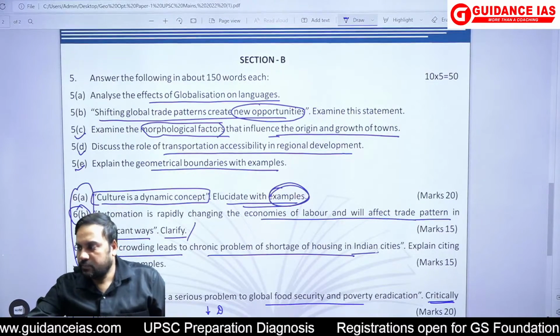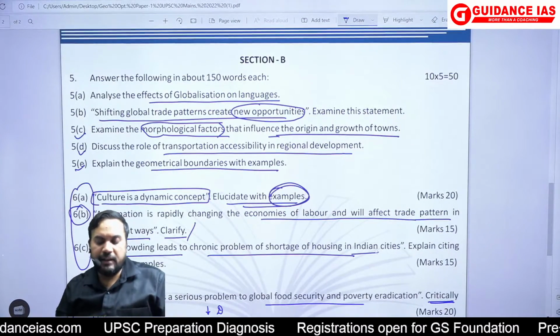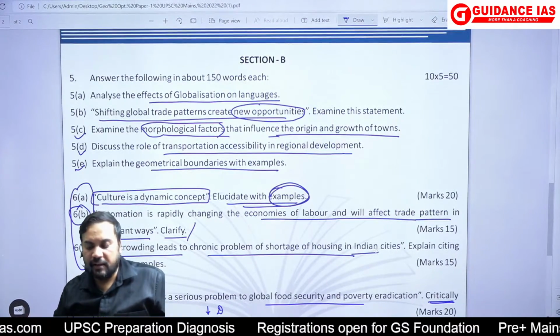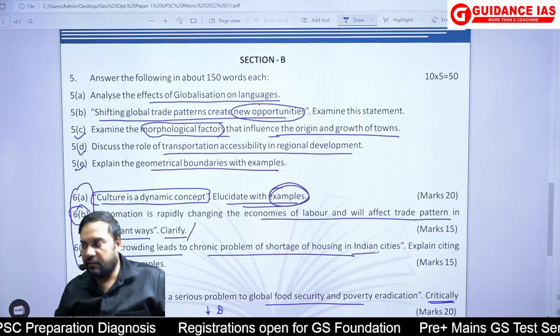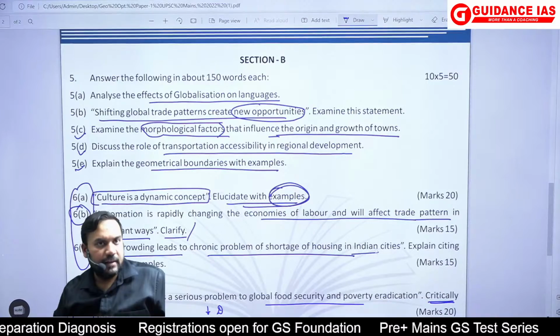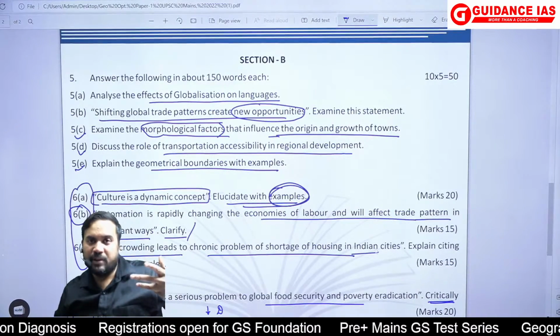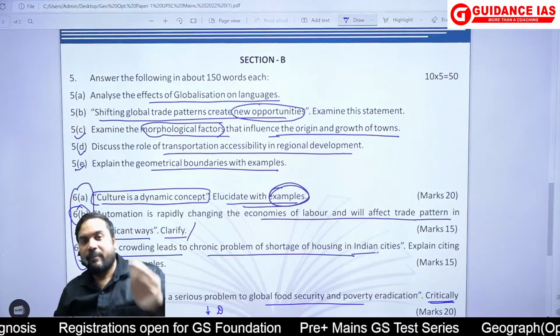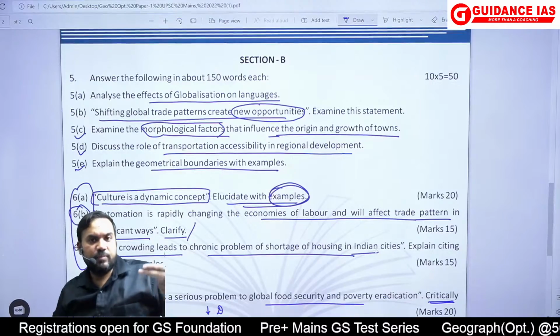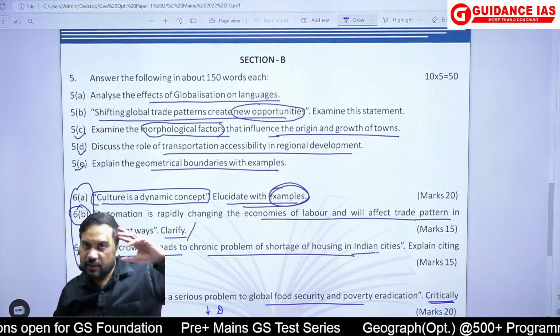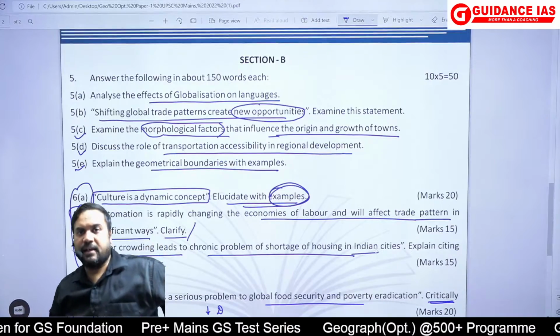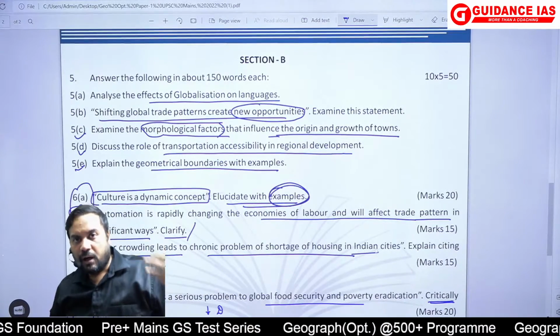Overcrowding leads to chronic problem of shortage in housing in Indian cities. Explain citing relevant examples. ठीक है. अब यहां पर relevant examples मैंने कहां पर दिए थे तुम लोगों को? मैंने एक पीपीटी दी थी जिस पीपीटी में स्लम्स का बहुत सारा डाटा था. And that slum is basically what? Slum is an example of housing crisis.